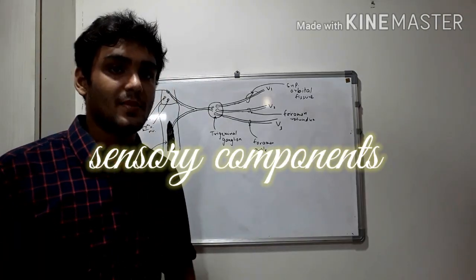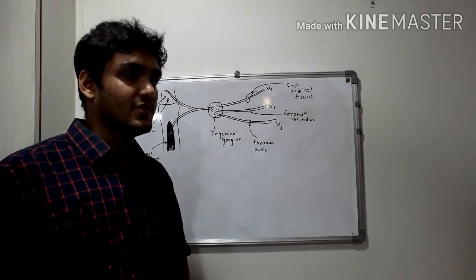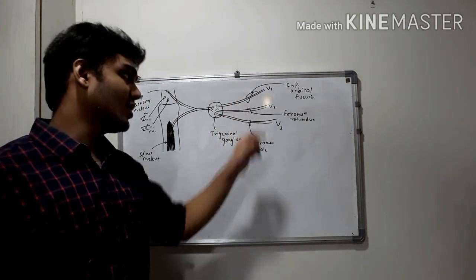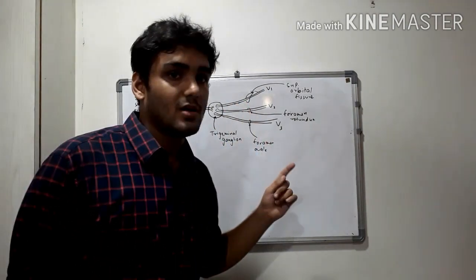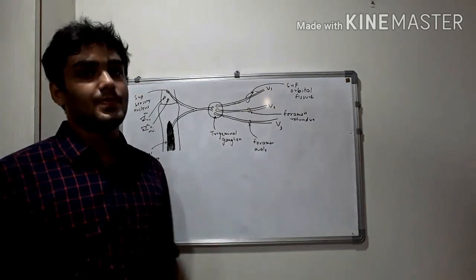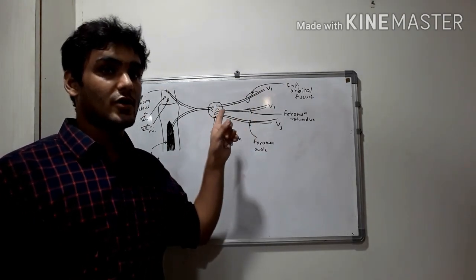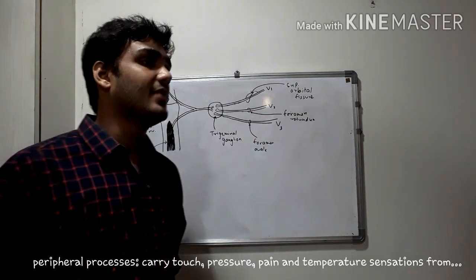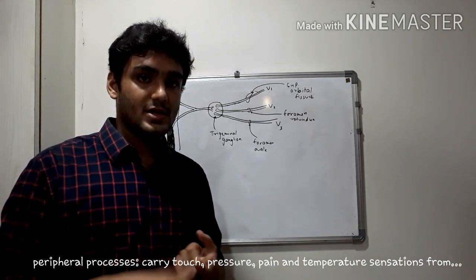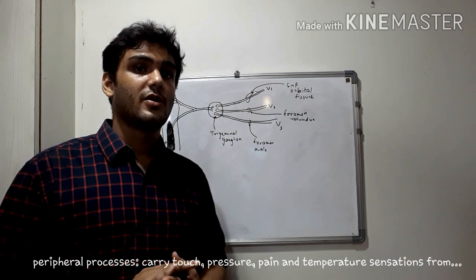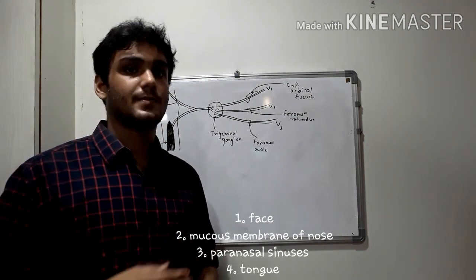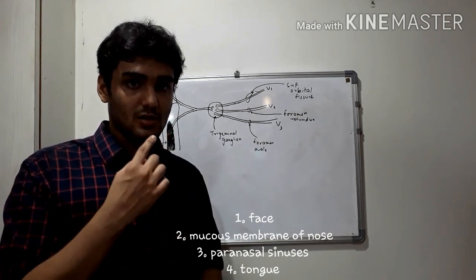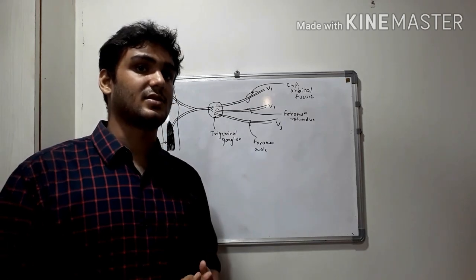Now let's understand the sensory components. So firstly we have the peripheral processes which form the 3 nerves, the 3 divisions. The ophthalmic denoted by V1, maxillary denoted by V2, and mandibular denoted by V3. Ophthalmic comes into the cranium through the superior orbital fissure. Maxillary comes into the cranium through the foramen rotundum, and mandibular comes through the foramen ovale. So these were the peripheral processes, and they carry touch, pressure, pain, and temperature sensations from most of the area of the face, then the mucous membrane of the nose, the paranasal sinuses, and the mucous membrane of the tongue. From 4 places they carry these 4 sensations.